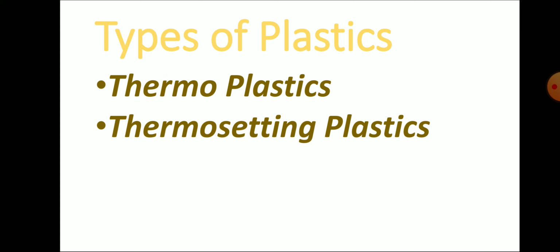Now come to the second type, thermosetting plastic. Thermosetting plastics are plastics that, when molded into a shape and allowed to cool down, remain in molded form and will not change their shape. When heated again, they will char or burn.